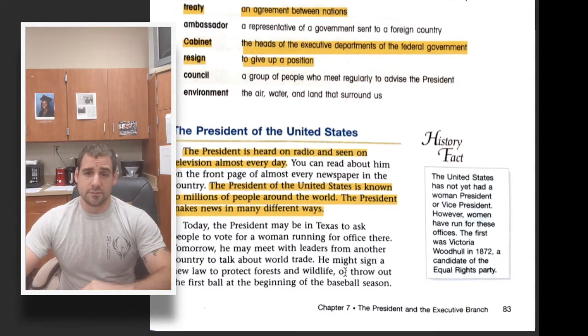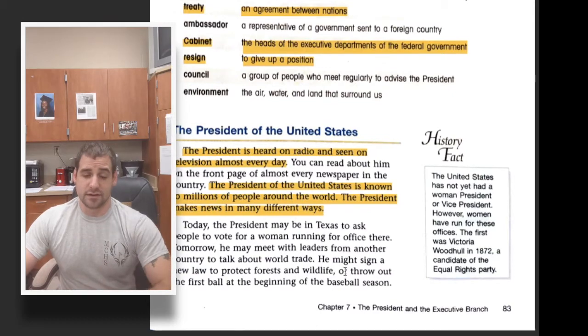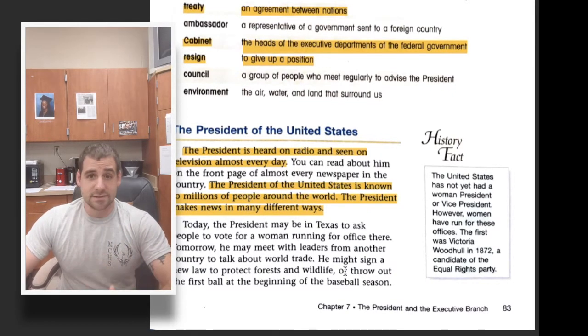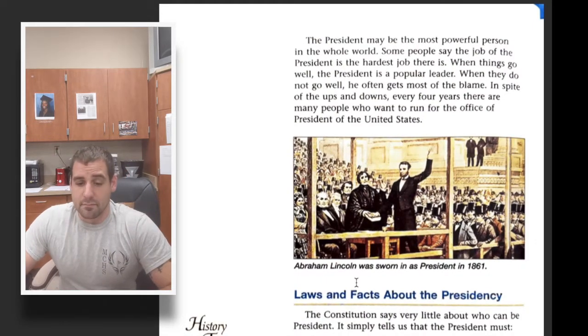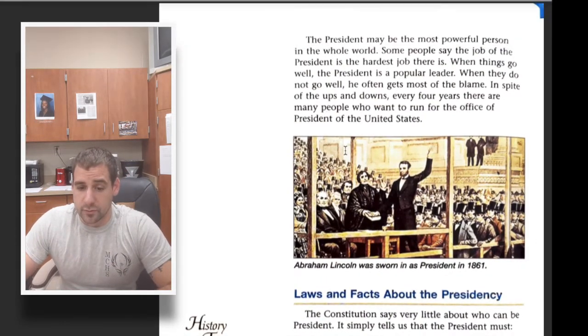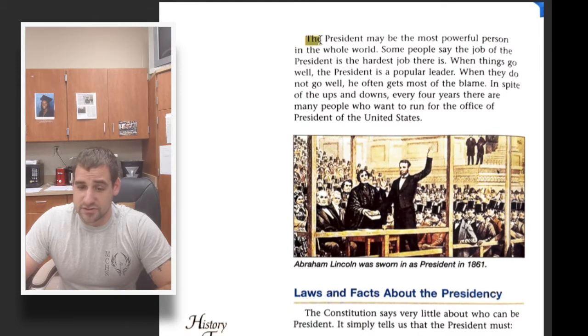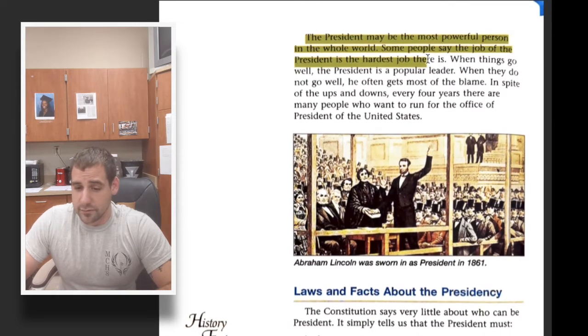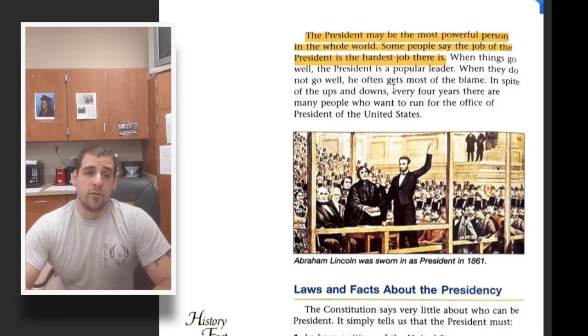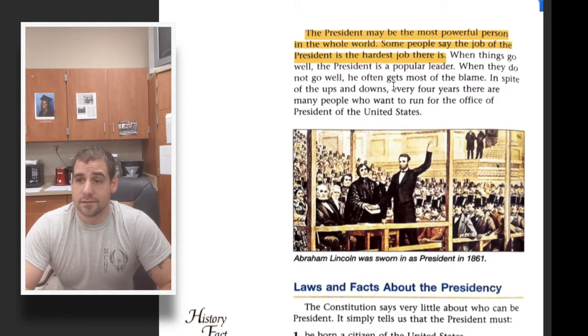So the president's responsibilities are huge. They cover lots of different areas. Some of them really serious, some of them are a little bit more ceremonial. The president might be the most powerful person in the world, and he may have the hardest job in the world too.